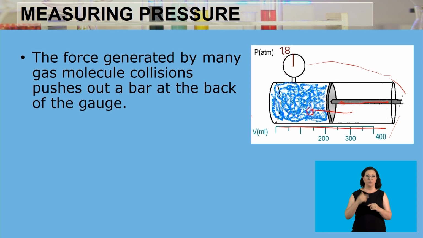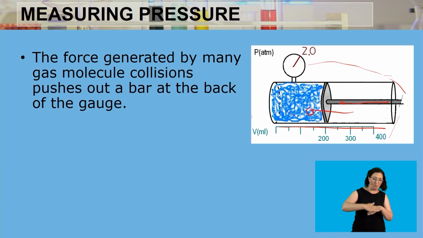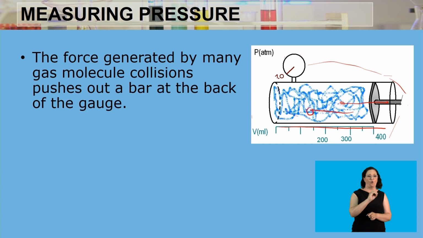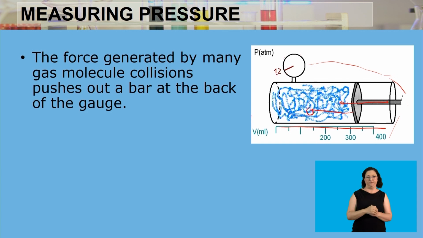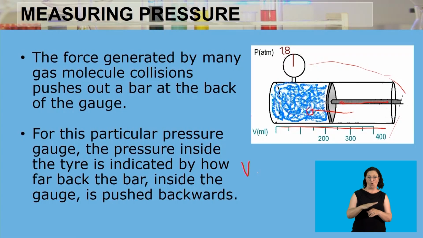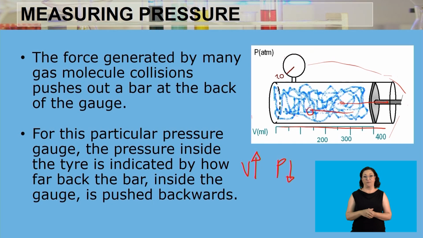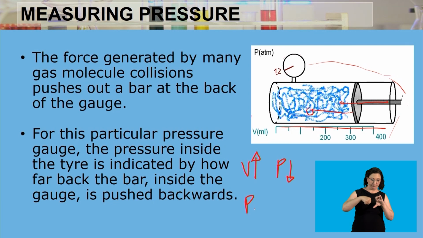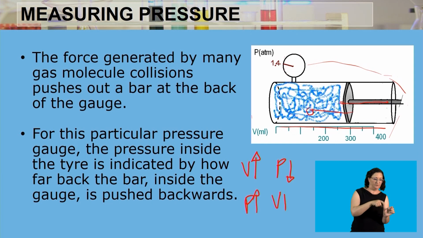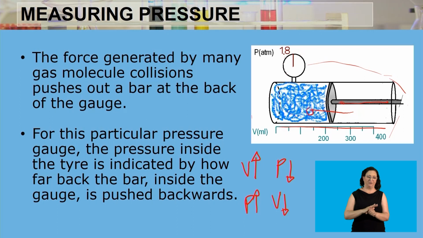But when we increase the volume of the container, the pressure decreases. So when the volume is increasing, the pressure is decreasing, and when the pressure is increasing, the volume needs to decrease. When one increases, the other needs to decrease.